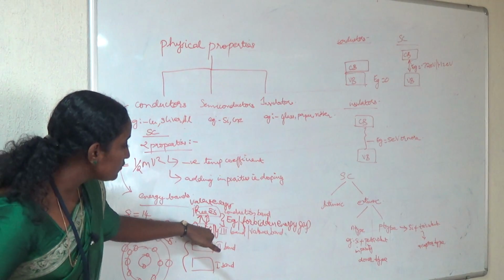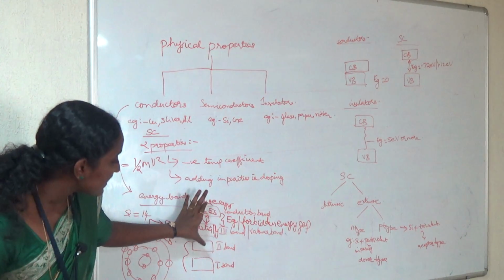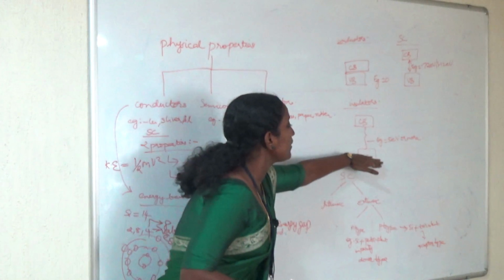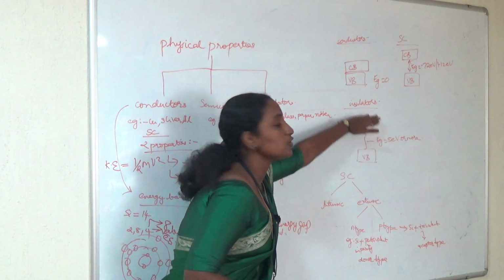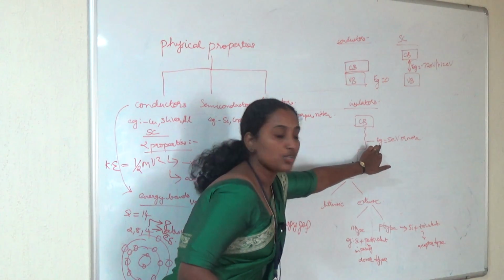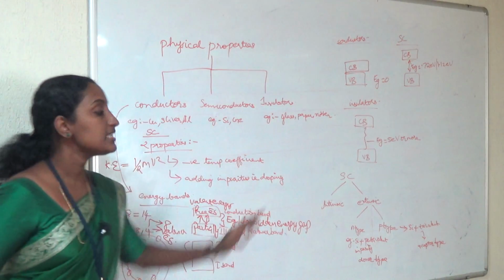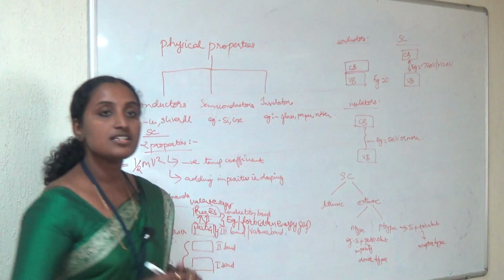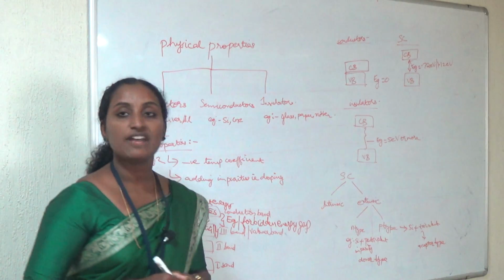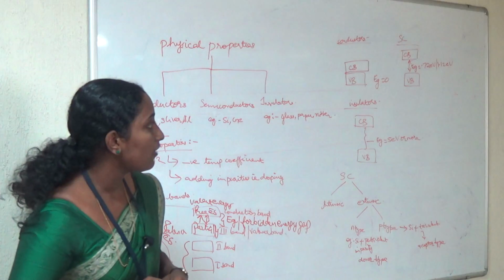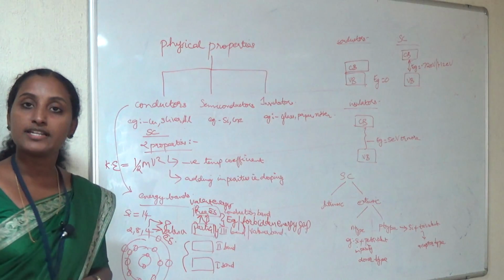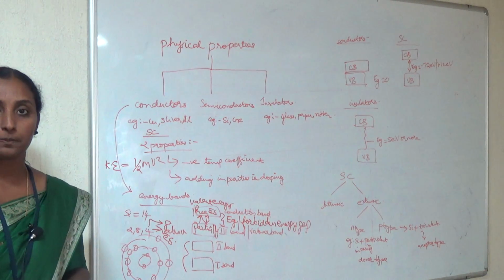If you can't move the electrons from the valence band to the conduction band, it means the gap between the conduction and valence band is very high. So there is no movement of electrons from the valence band to the conduction band because there is a barrier here. That is the forbidden energy gap. In an insulator the energy gap is very high, 5 electron volt or more, but in semiconductors you have an energy gap that is less than the insulators, for example 0.72 or 1.12 electron volt. So that is the definition of conductors, semiconductors and insulators based on the energy band diagram.